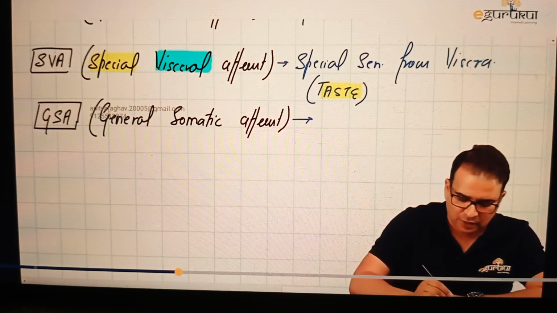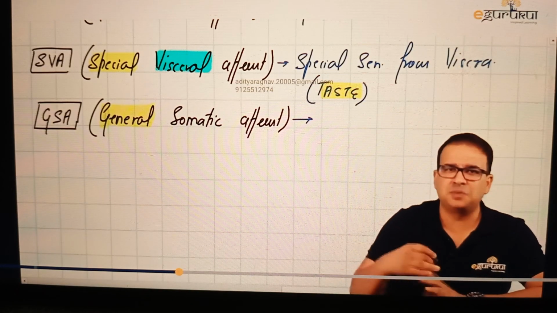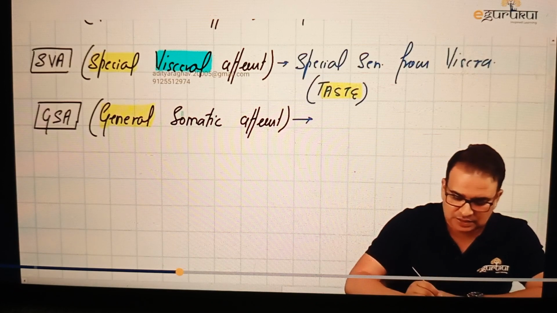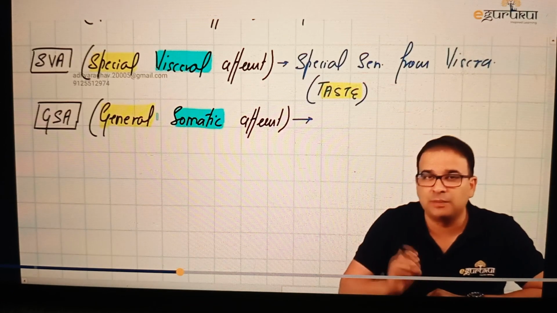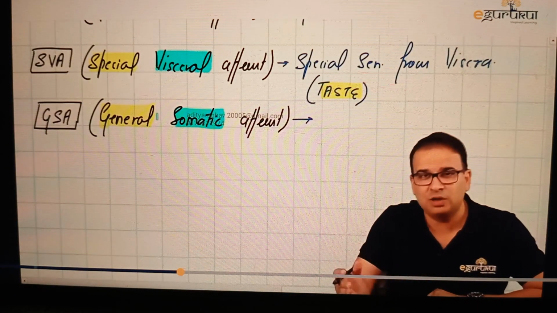Now, once again, I want you to look at it the same way. When you say general, what type of sensation? The general sensation. Stretch, pain, temperature, proprioception. But this time the difference is the sensation is coming from the somatic structure, from the body wall structure, something which is derived from either ectoderm or mesoderm.